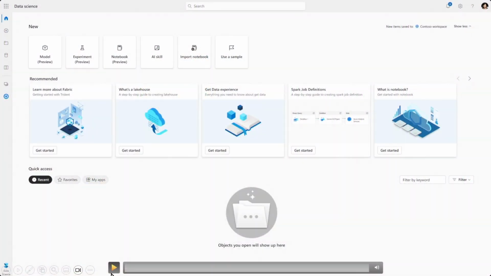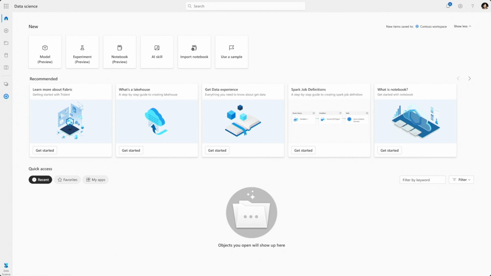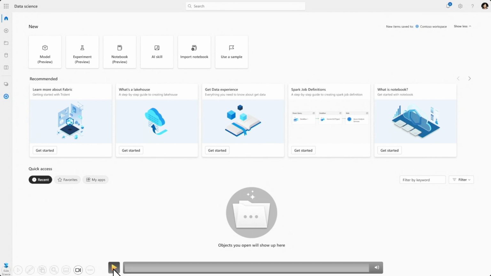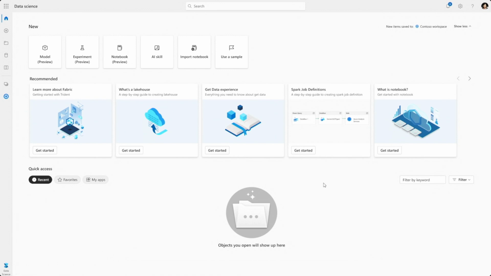Here we are. So what we're introducing here, as I mentioned, is going to be something that anyone can use, and that's really our goal, because one of the superpowers of Fabric is that it just democratizes a lot of these analytics and data experiences for developers of any skill level, right? So in this case, I can be a subject matter expert, I can be an analyst, and then I can go ahead and create a new type of item in Fabric.